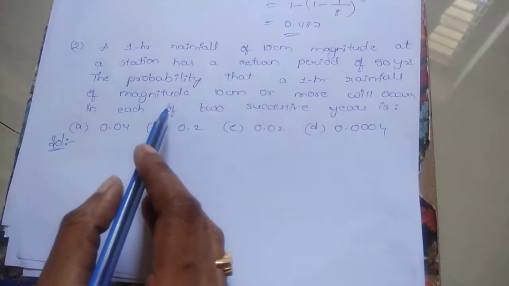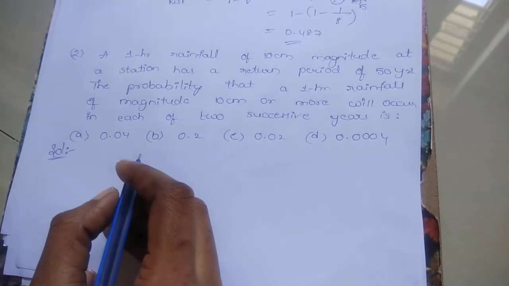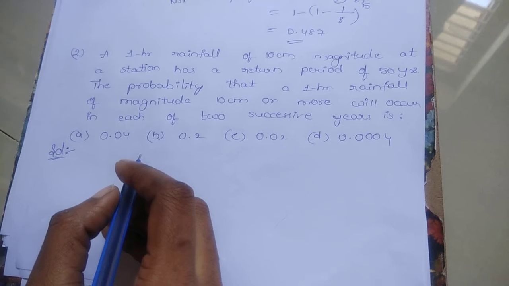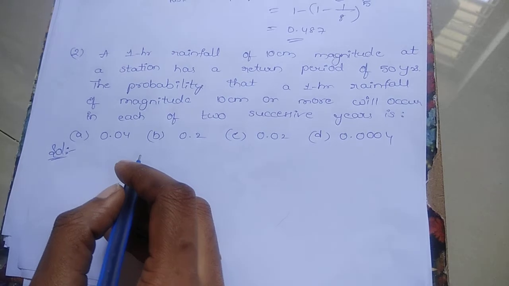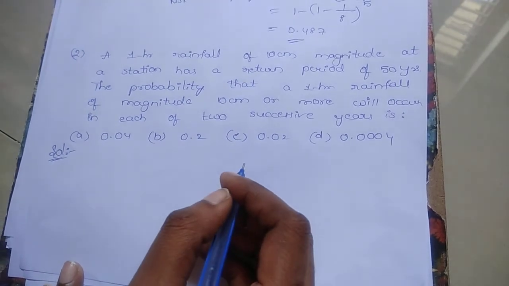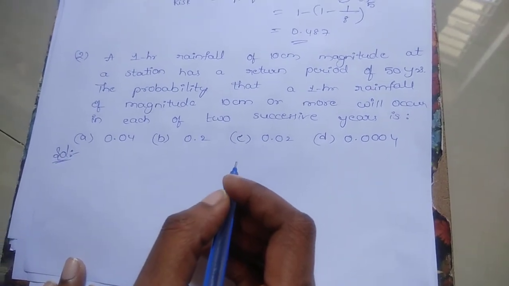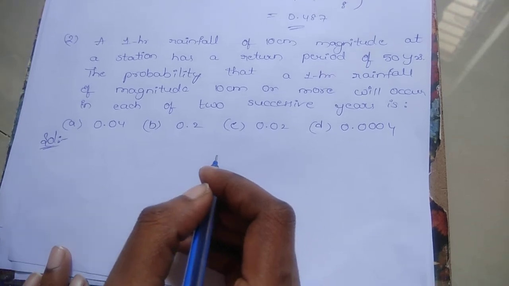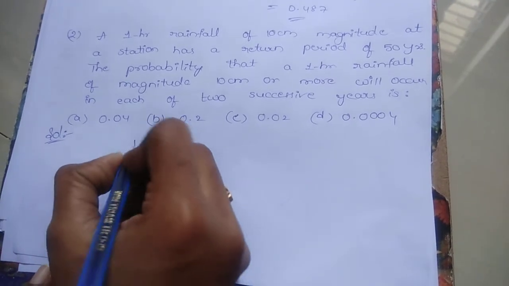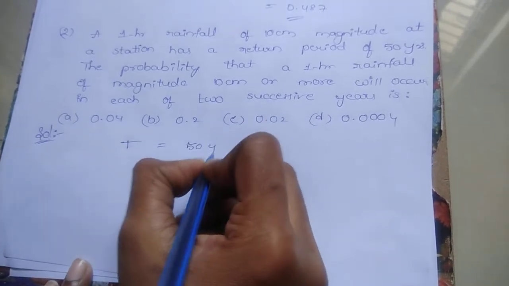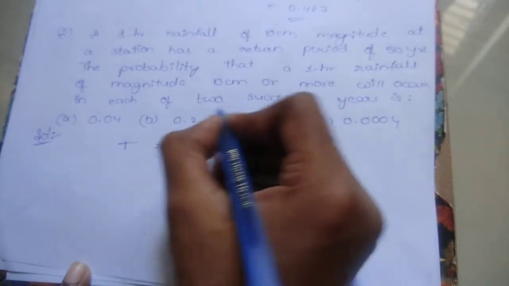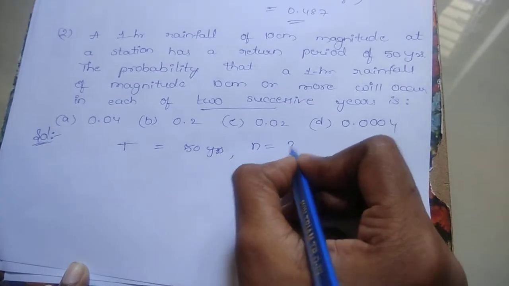Okay. Coming to the next problem. A 1 hour rainfall of 10 centimeters magnitude at a station has a return period of 50 years. The probability that a 1 hour rainfall of magnitude 10 centimeters or more will occur in each of the 2 successive years. First of all, you have to know the value of return period T equals 50 years, and here n equals 2 successive years.